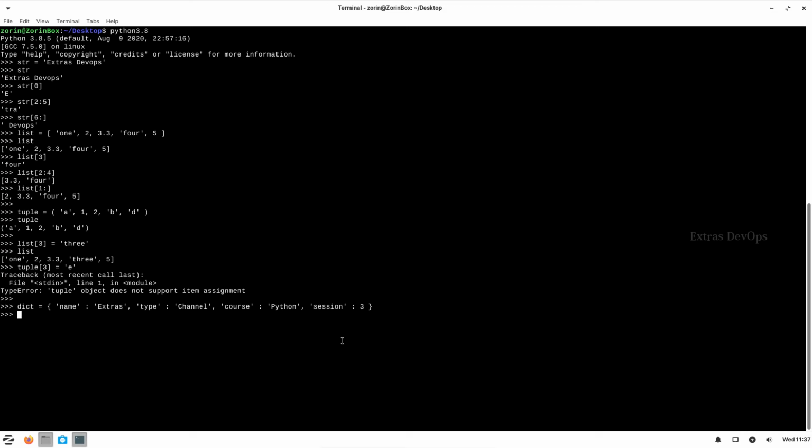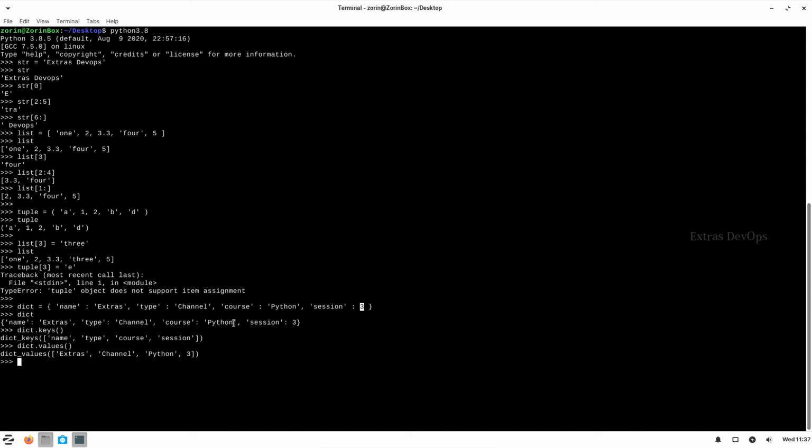So likewise, as we see here, we have given different keys. So these are all the keys and these are all the values. The value can be of any data type. We can mix whichever data types we want. And to access the values in a dictionary, this prints the full content of the dictionary. If you want to access just the keys, this will return a list of keys, and if you want just the values, it again prints the list of values.